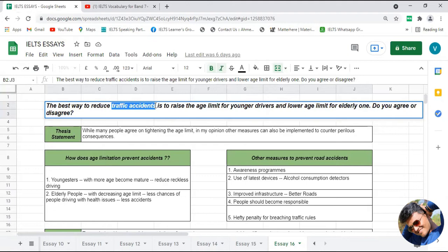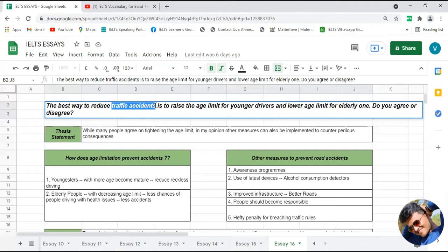For example, the age limit for younger drivers is around 18 years, so to avoid traffic accidents, we should increase that from 18 to 20 or 22. And for elderly people, let's say the age limit is around 60, in that case we should decrease that limit to 55 or 50 or something like that.